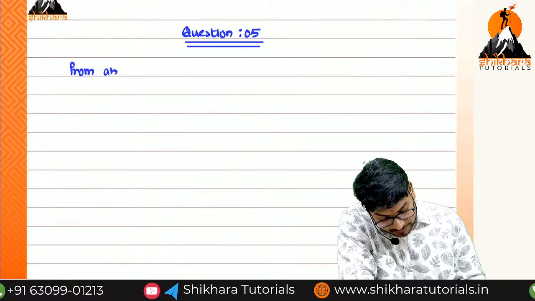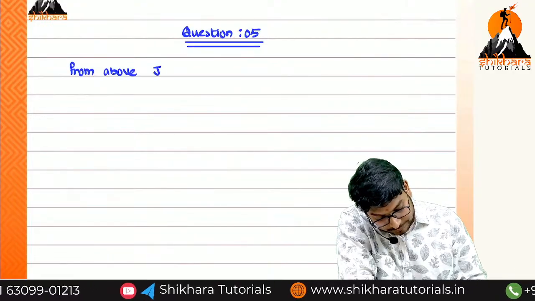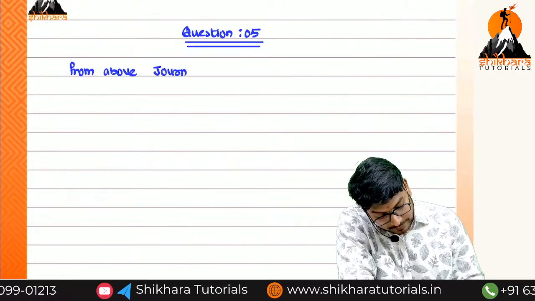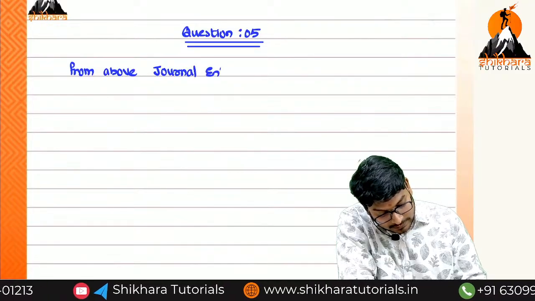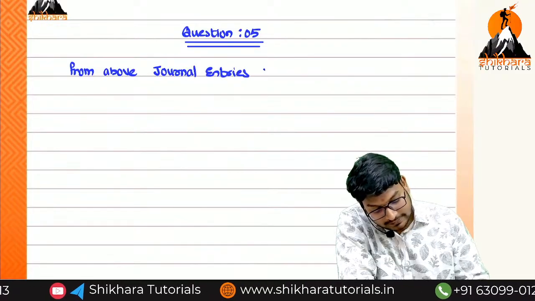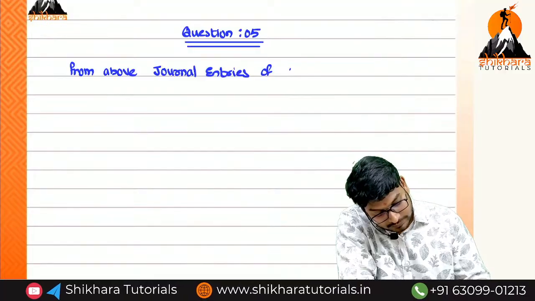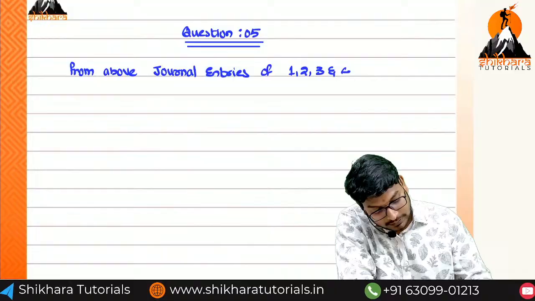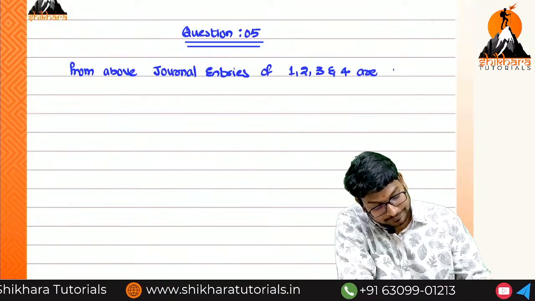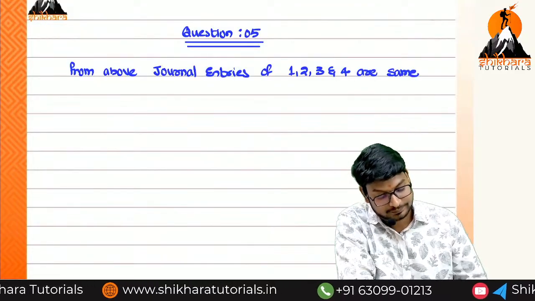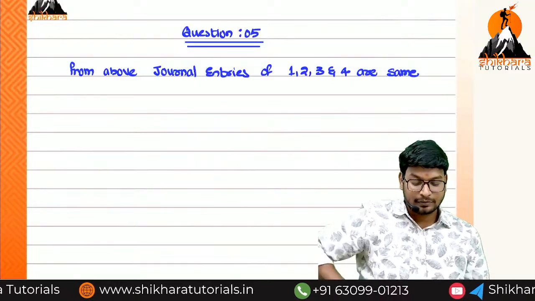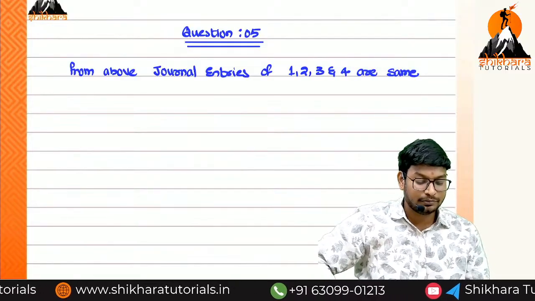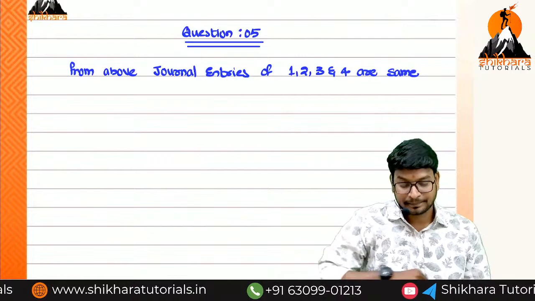From above, journal entries of 1, 2, 3 and 4 are same.